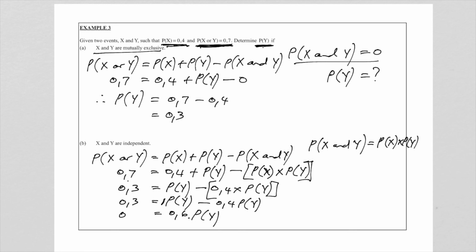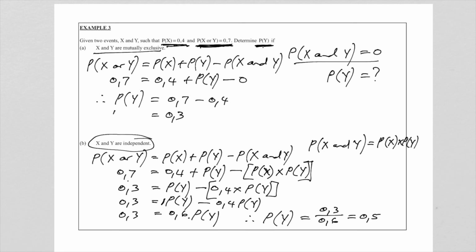Remember, there's a multiplication, 0.3. And now it's easy for us to find the probability of y because we're just going to divide by 0.6. So I get 0.3 divided by 0.6. And I hope you can see what this will be. This answer then, of course, you can write it as a half, or if we stay with decimals, the answer will be 0.5. So that is the probability of y if the two events are independent.